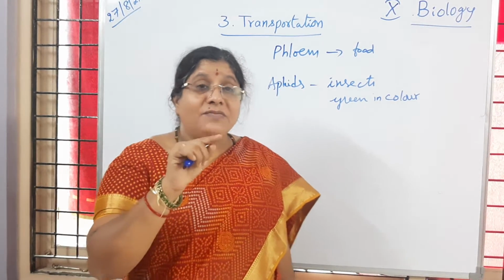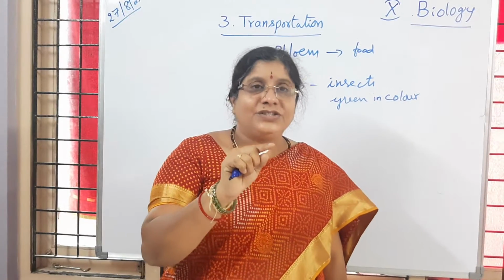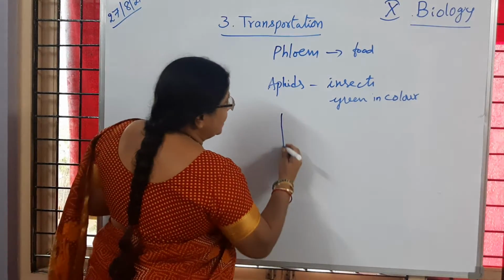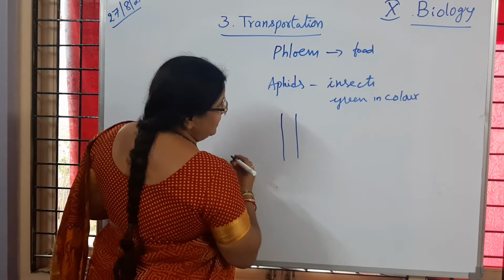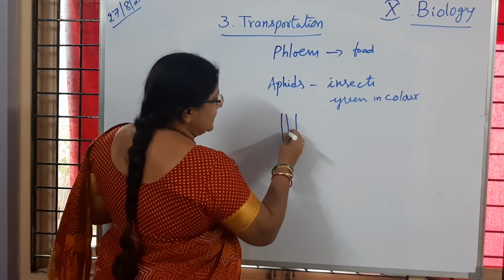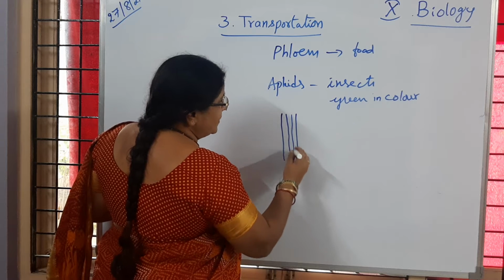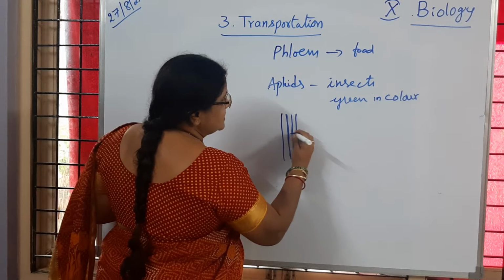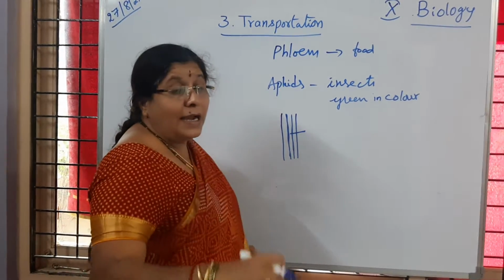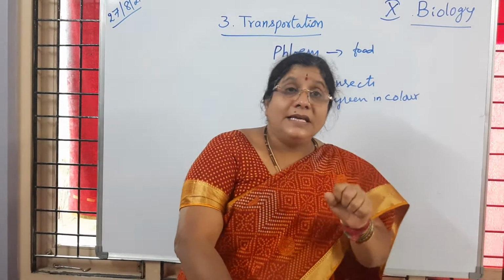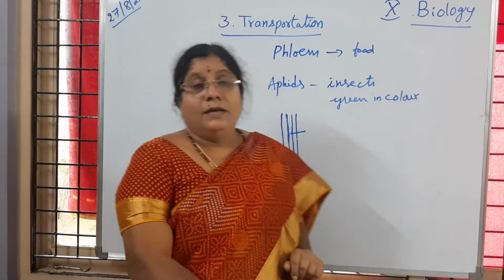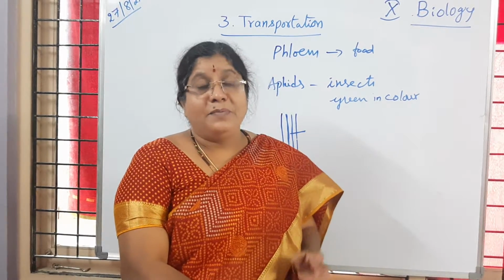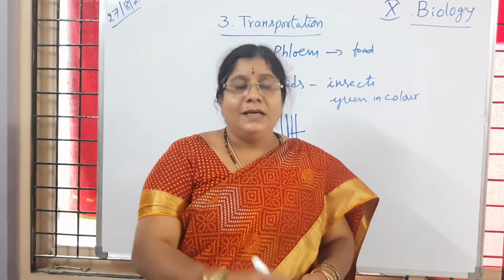So with the help of that proboscis, a needle-like structure, it directly pierces into the stem, and at the center where we have the xylem and phloem, that proboscis will reach this xylem and phloem, and they are going to suck the sugars or the glucose whichever is prepared in the plant, because that phloem is transporting the sugars.